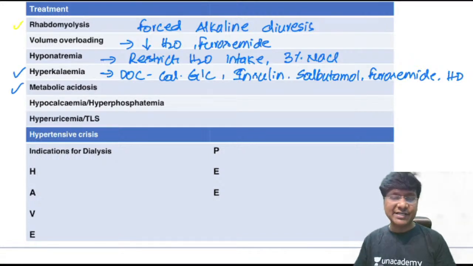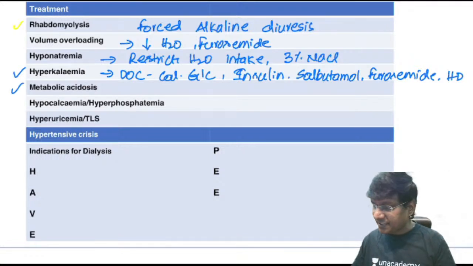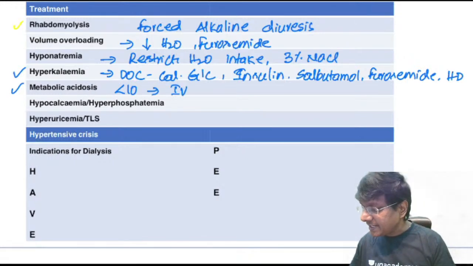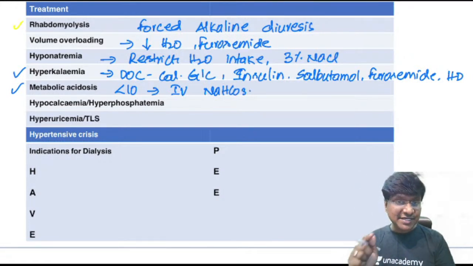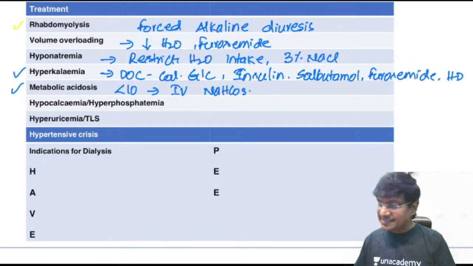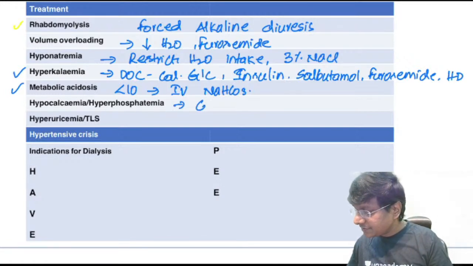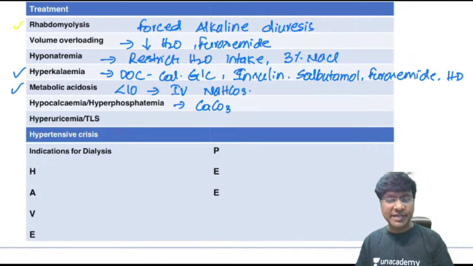Then coming to metabolic acidosis, that can happen in patients with acute kidney injury. If the serum bicarbonate levels are less than 10, then you should give intravenous sodium bicarbonate. And if the patient is having hypocalcemia, then in such case you should give calcium carbonate or calcium gluconate.